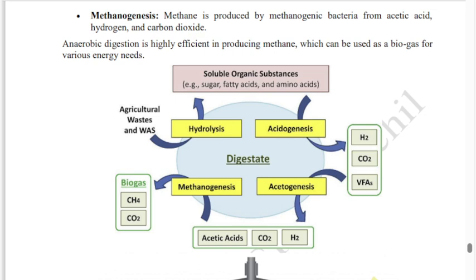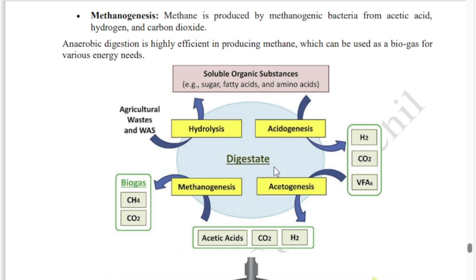Then comes the acetogenesis, that is to get the acetic acid for methane production. The alcohols formed in that stage, like the lactic acid or the acetic acid formed, are further converted completely to acetic acid form, hydrogen and carbon dioxide form. Mainly acetic acid is the main important one, because acetic acid is the main ingredient which is needed to finally convert into the methane gas or biogas.